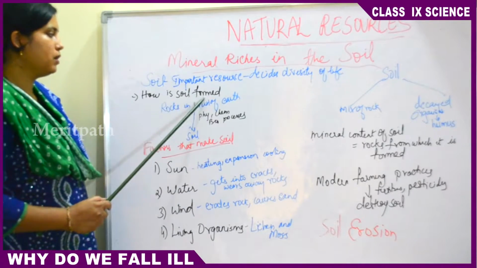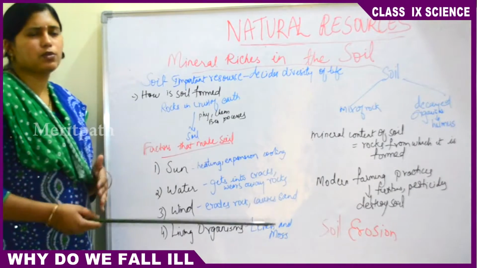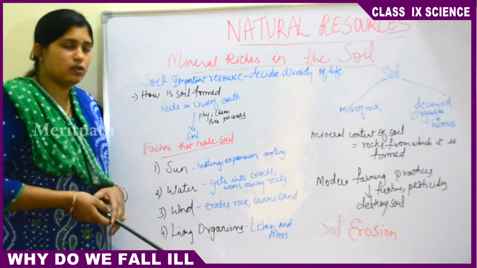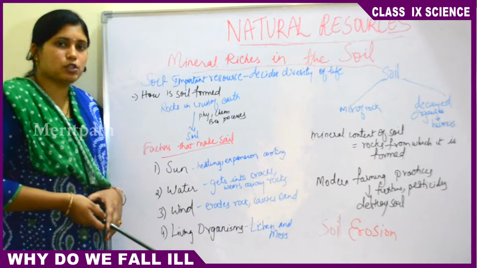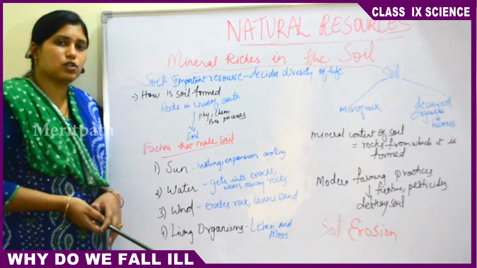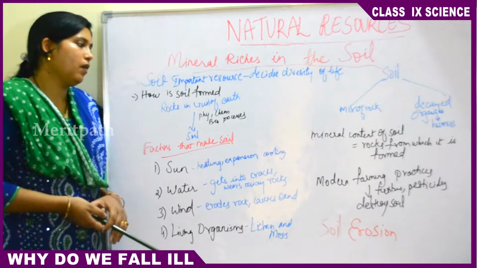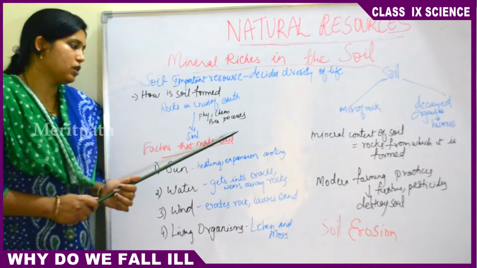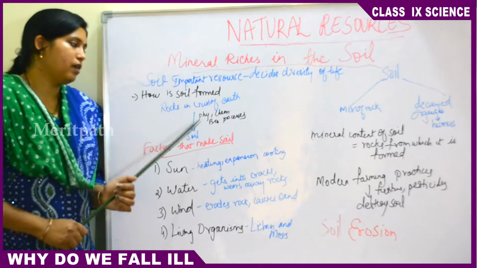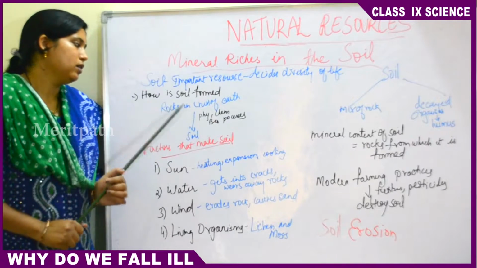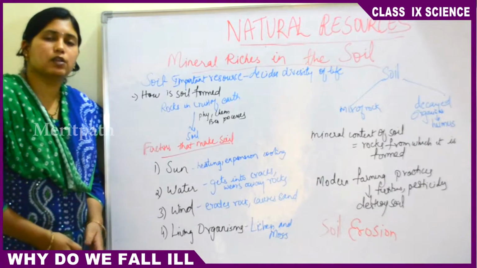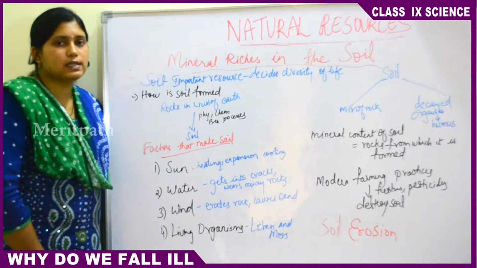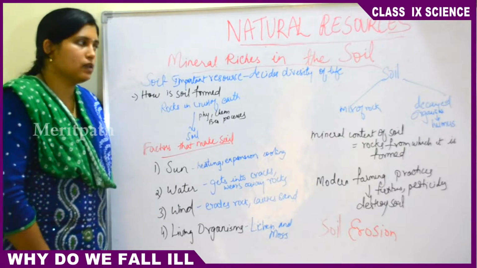So how is soil formed? Over a period of thousands and millions of years, what happened? The outer surface of the crust of the earth is made up of rocks, right? Lithosphere. Lithosphere is the outer covering or crust of the earth. It is made up of rocks. Over many thousands, millions of years, due to physical, chemical and biological processes, these rocks have been converted into very fine particles called soil. This is the story of soil. The hard rocky substances converted into small grainy particles called soil.